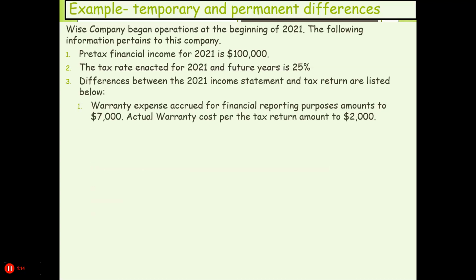Now first, one of the differences was warranty expense accrued for financial reporting purposes amounts to $7,000. Now remember, warranty expense is an estimate under GAAP, but for tax purposes you can only write off the actuals, which are only $2,000. So in that case, we're going to have to add that back into taxable income.